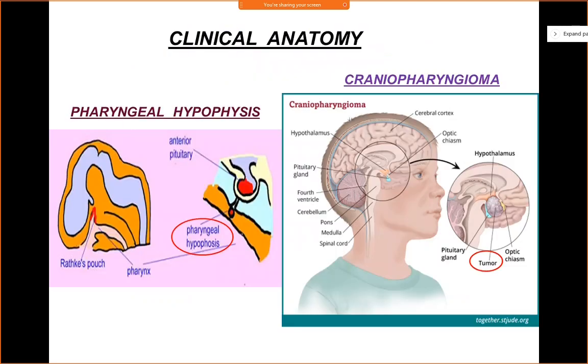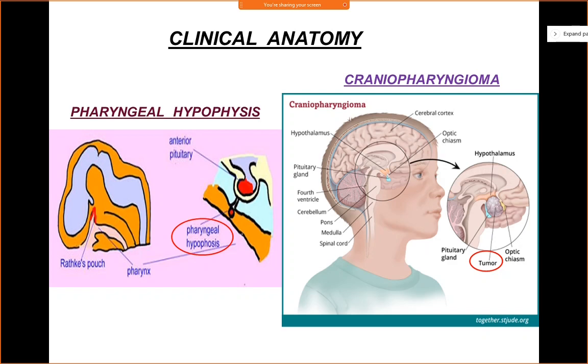So, clinical anatomy quickly. Let us see the pharyngeal hypophysis. This is a congenital developmental anomaly, and it occurs when a remnant of the Rathke's pouch persists in the roof of the nasopharynx. This is a result of failure of migration of the entire Rathke's pouch, because the Rathke's pouch has to migrate upwards to meet with the infundibulum.